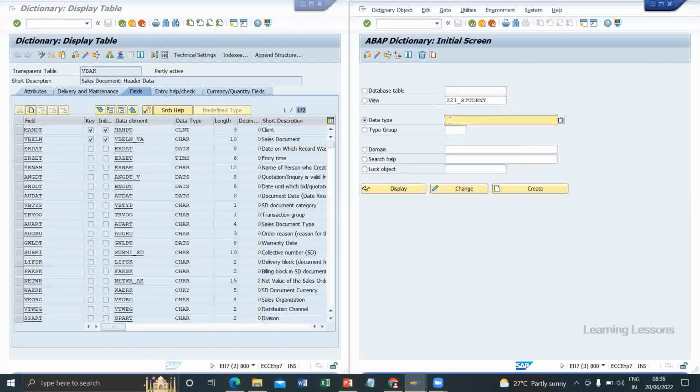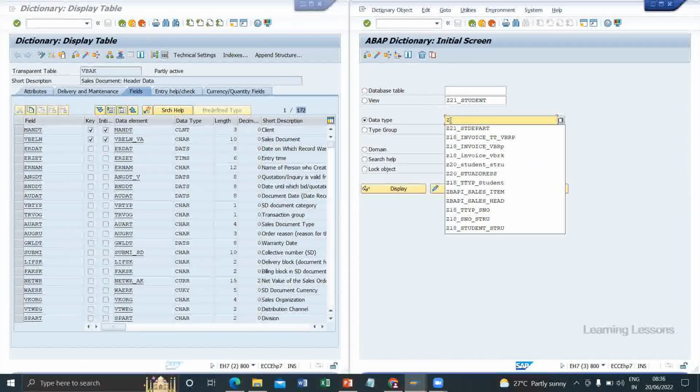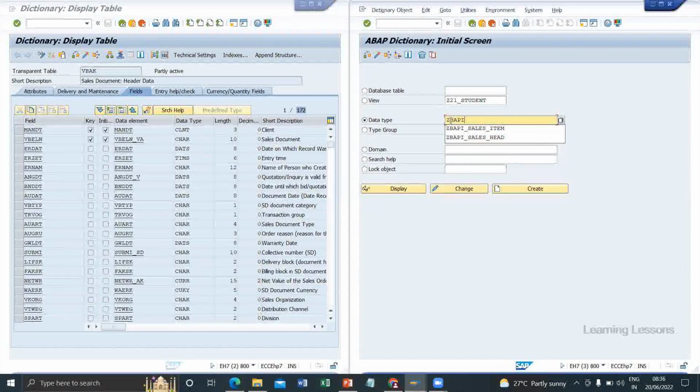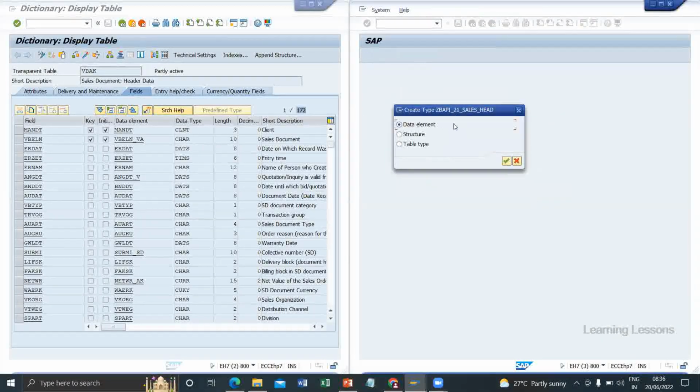Go to the data type, we can create the structures. Z BAPI should be mandatory. BAPI sales header. Create, structures we are creating.